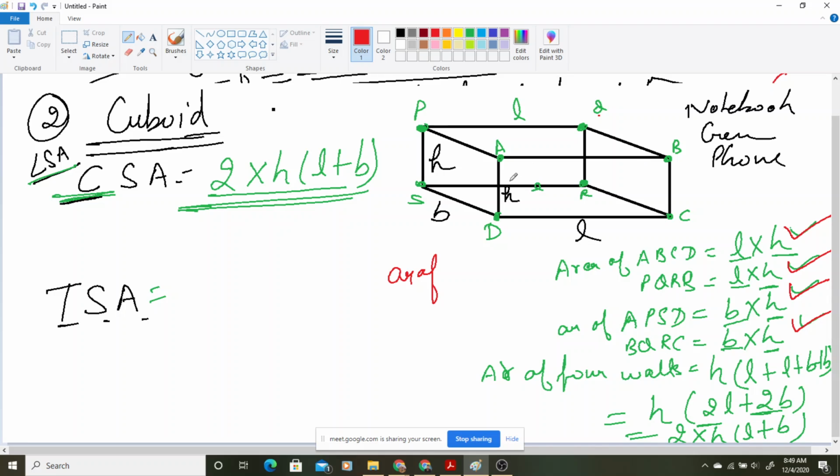P Q B A. हाउ मच इट विल बी? L into B. Okay, correct. Then that means if I am finding for the bottom also, S D C R, it will also be L into B.